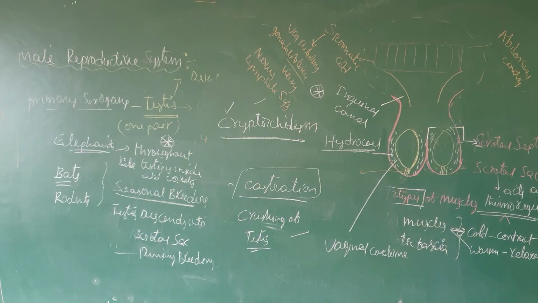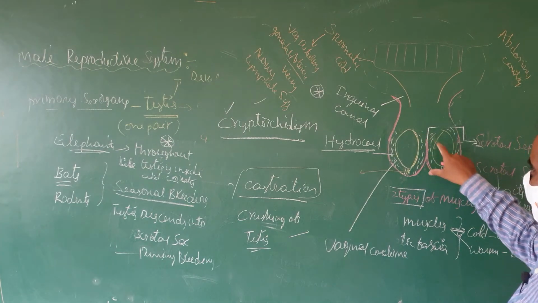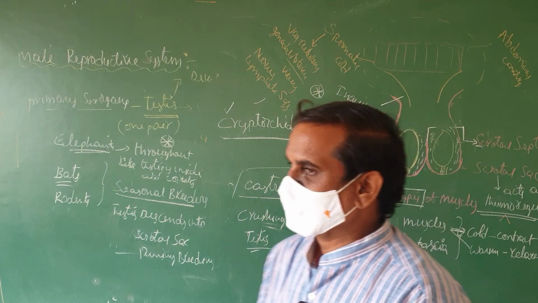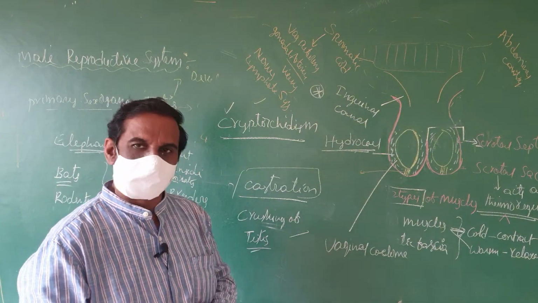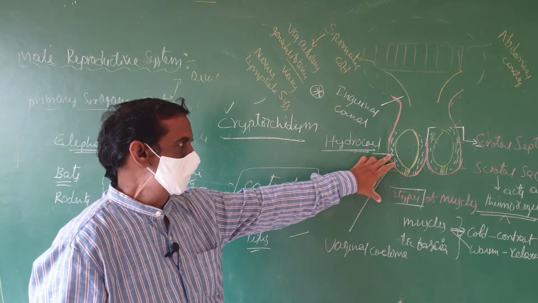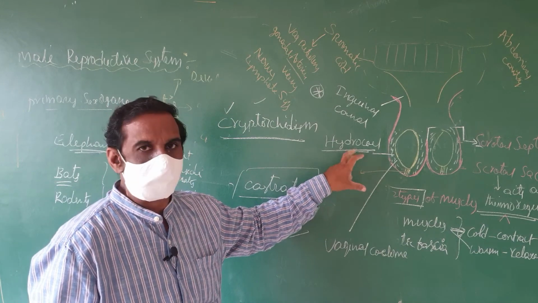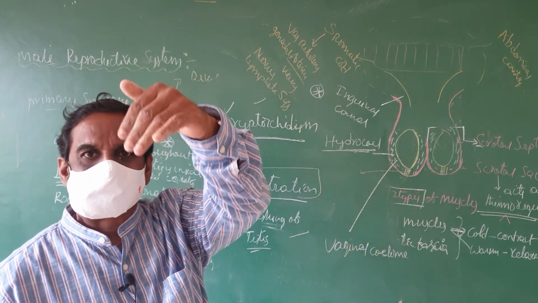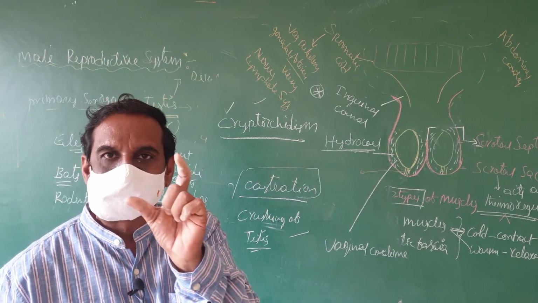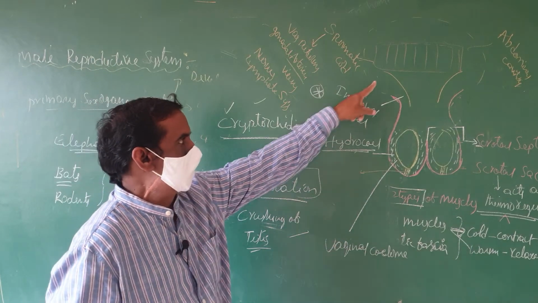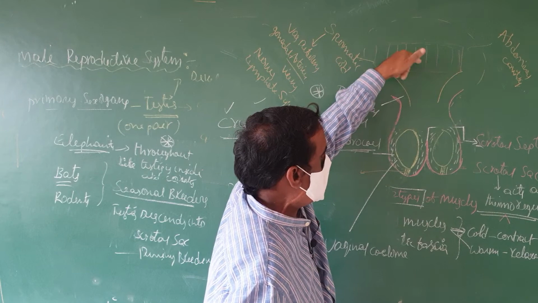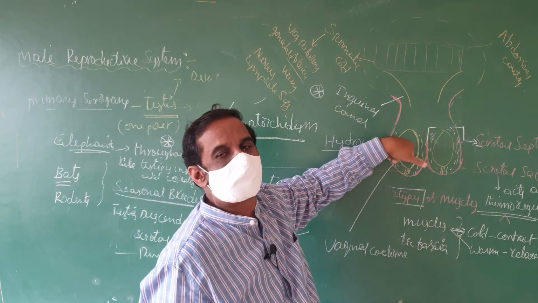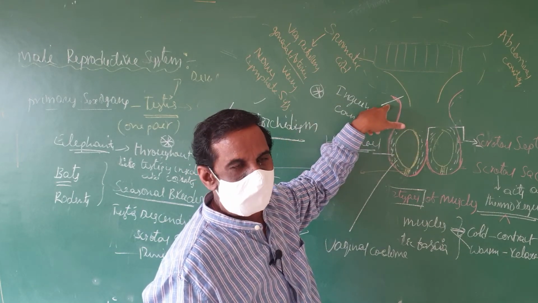Another point is that the testis is located in the scrotal sac, and this scrotal sac has a cavity called the vaginal coelom. This vaginal coelom is filled with a tissue called hydrocele. The testis descends into the scrotal sac by a canal. What is that canal? The inguinal canal. All this area is the abdominal cavity. From the abdominal cavity, the testis descends into the scrotal sac by the inguinal canal.